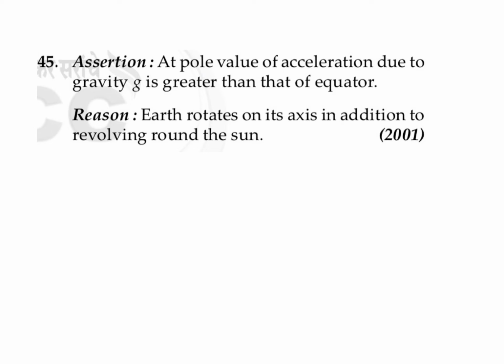At the pole, the value of acceleration due to gravity g is greater than that at the equator. Is it correct? We know that Earth is rotating about its axis. Because of the rotation of Earth, a centrifugal force will act on the objects which are kept on the surface. So if you are considering an object somewhere over here which is making an angular position, let's say